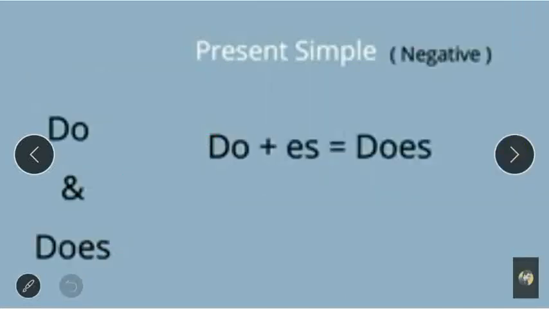Present simple tense in negative form. Negative means giving the answer in no, that is negative. You know, children, what is the difference between do and does? There is no difference between do and does. It is the same as go and goes.